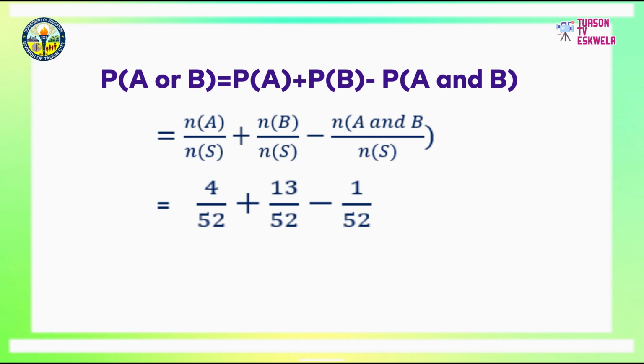Then, the probability of A and B is 1 over 52, since there is only one common outcome of events A and B.